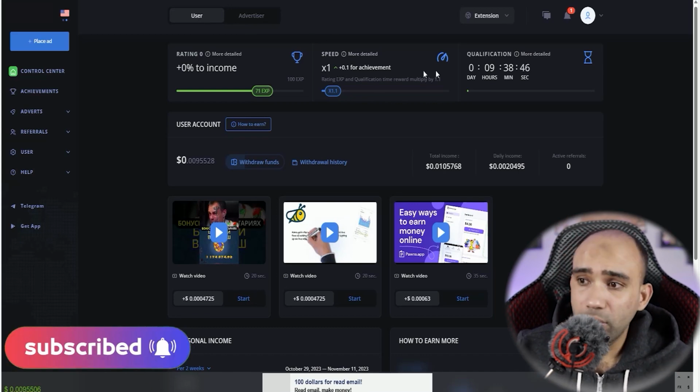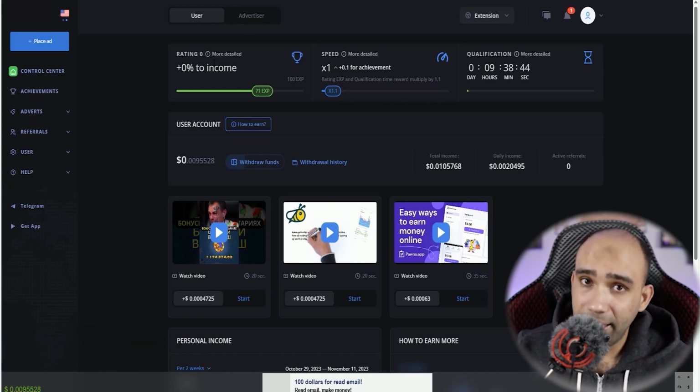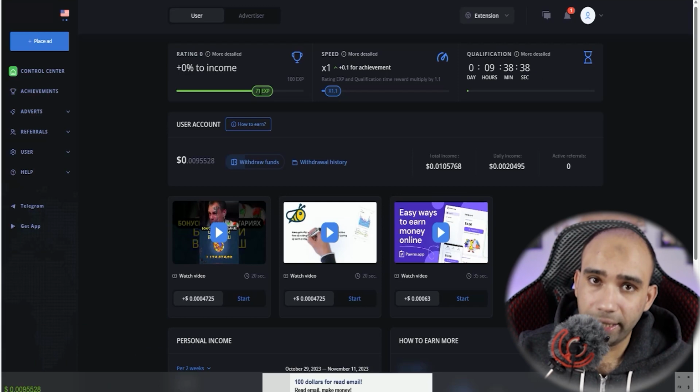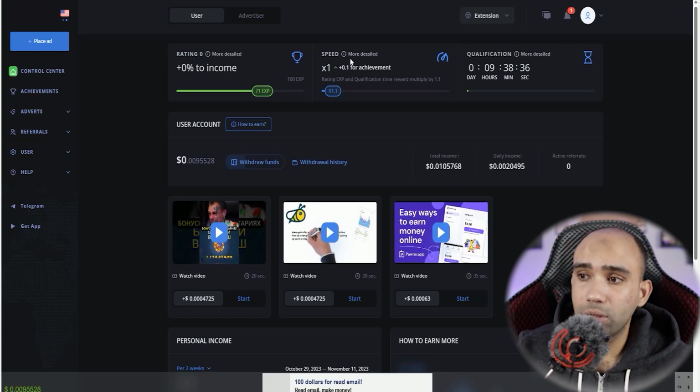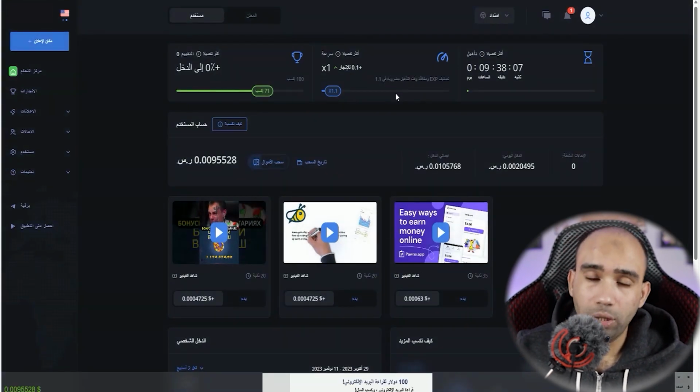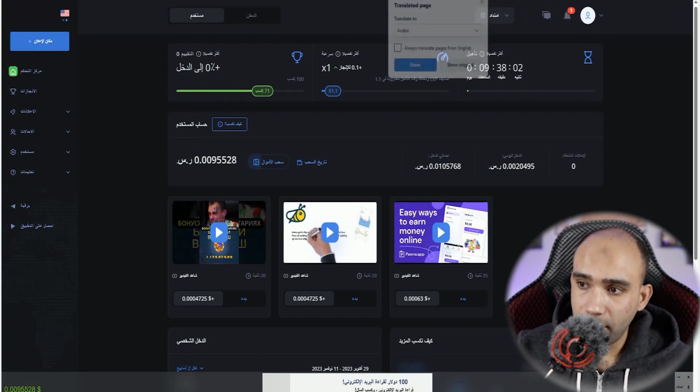Here are 3 very important things. First, the rating, which is your rating, your level, or your experience inside the site. I am here at level 71. After that, you have the speed. If you will take $1 for important, no, you will take them $2, meaning your profit will be doubled. In other words, let us go back to the main language of the site.